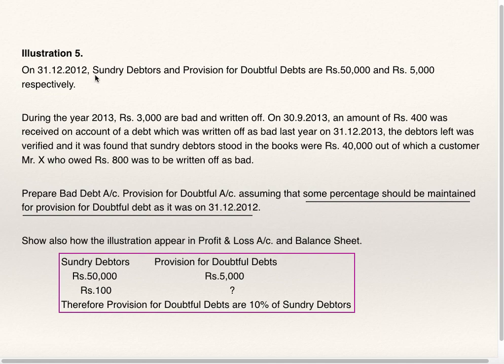31st December 12 percentage is not given, we'll find out. Sundry debtors were 50,000 and provision for doubtful debts was 5,000. If sundry debtors are 100, what will be the provision for doubtful debts? Therefore, provision for doubtful debts is 10% of sundry debtors. So 10% of sundry debtors is the provision for doubtful debts for the year 2013 also.